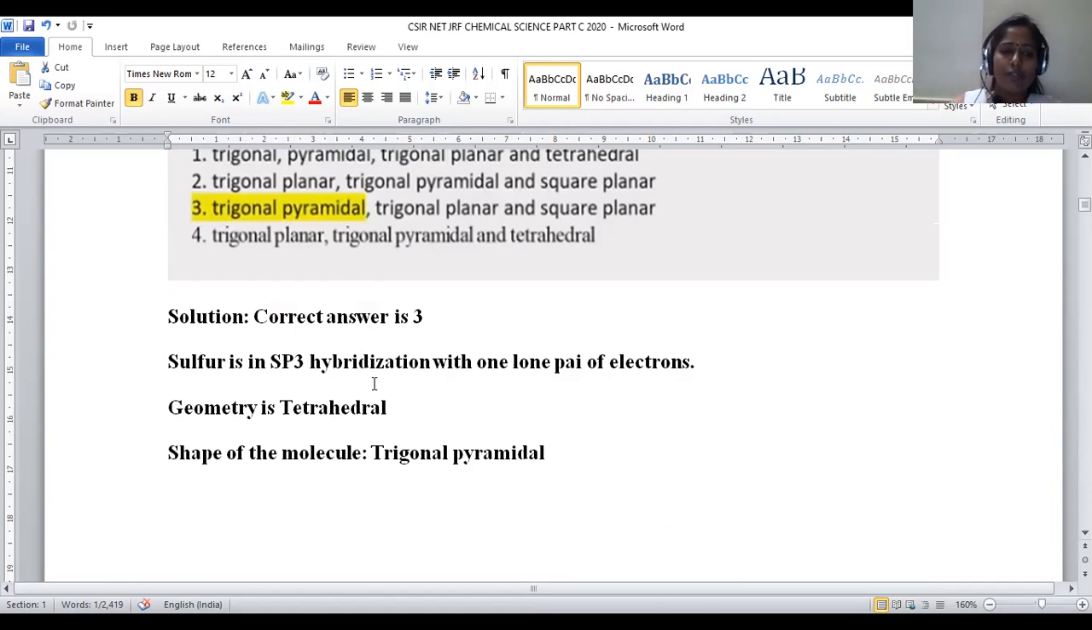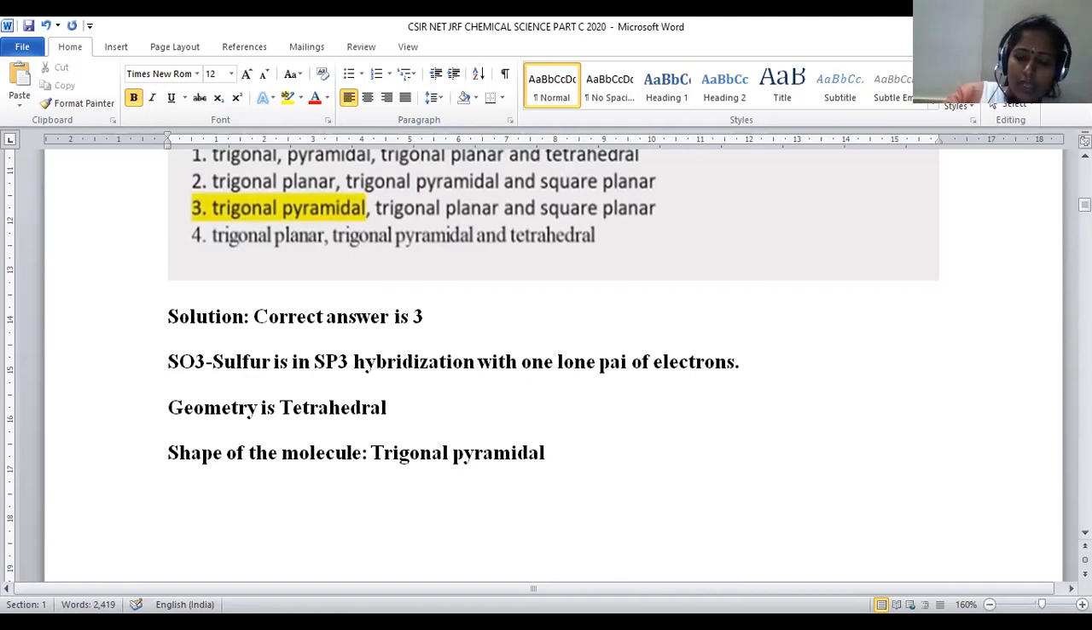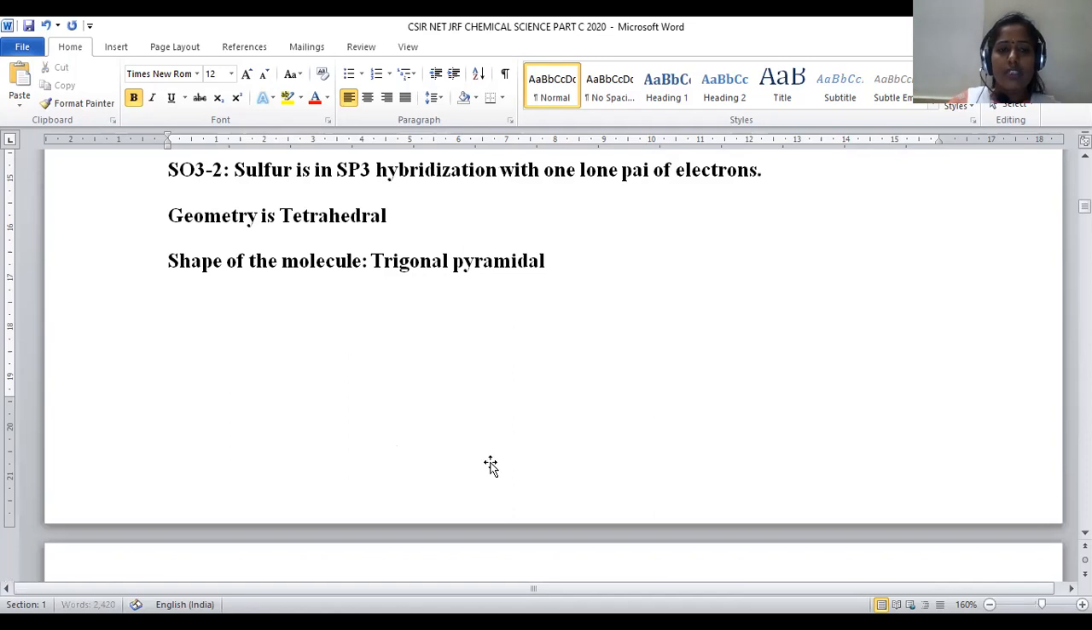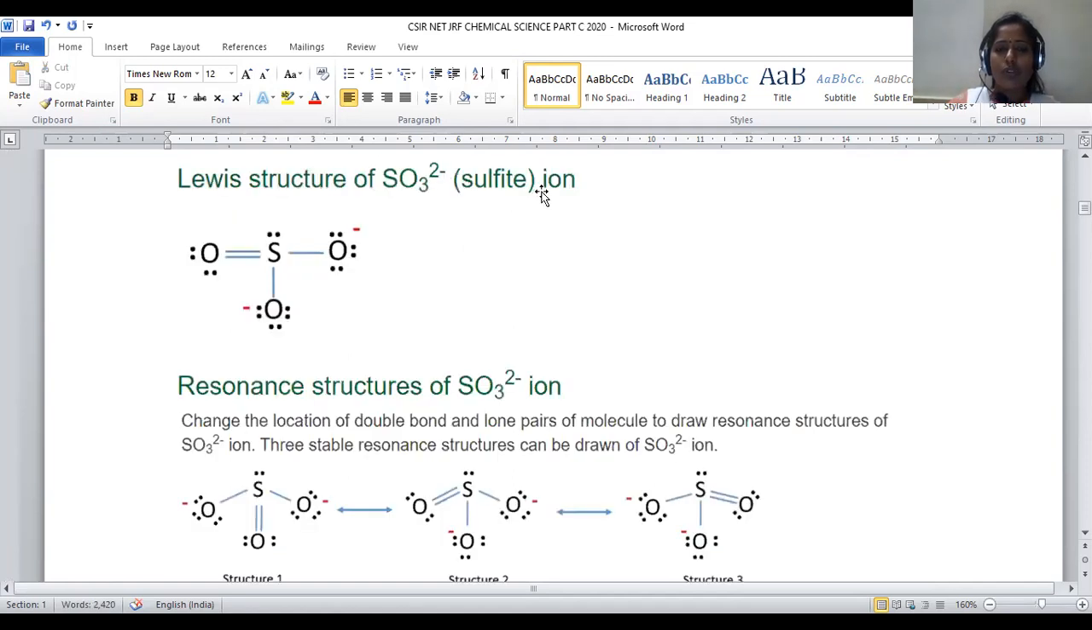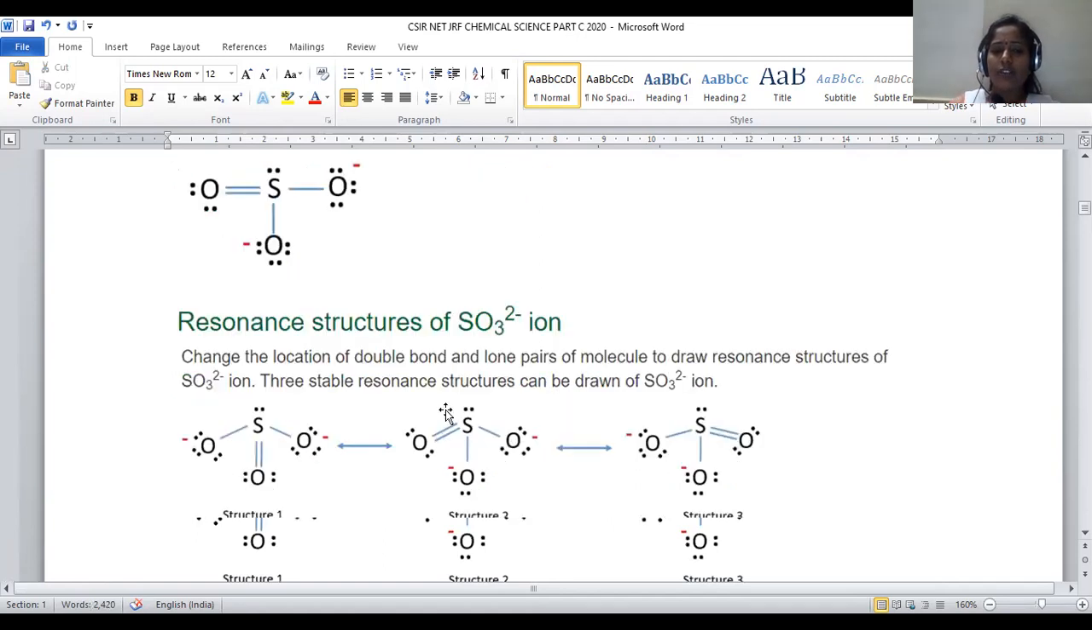So in case of SO3 2-, what is the name of SO3 2-? Here we just assigned that SO3 2- is called a sulfite ion. So the structure will be represented here: S double bond O, and two more oxygens are there, O- and O-. These are called the oxide ions. And here is the possibility of resonance.